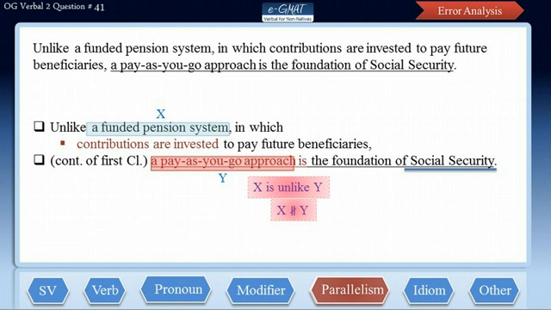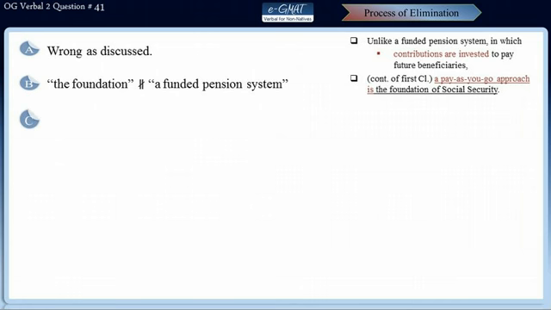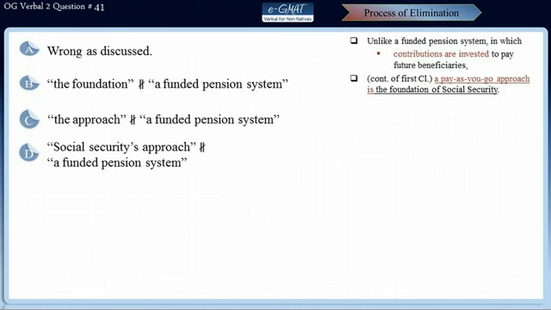So now let us run the POE to find out what's the correct answer. Well, choice A is certainly not the correct answer, as we discussed just now. In choice B, we again have an illogical comparison. Here the foundation has been compared to a funded pension system, so choice B is also incorrect. Choice C again has an illogical comparison between the approach and a funded pension system, and this is not logical. Choice D repeats the very same mistake. It again says Social Security's approach here is contrasted with a funded pension system.